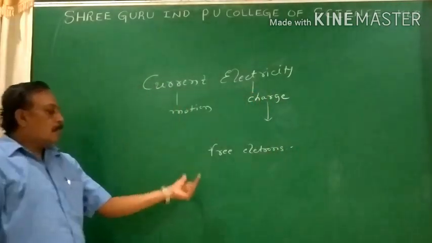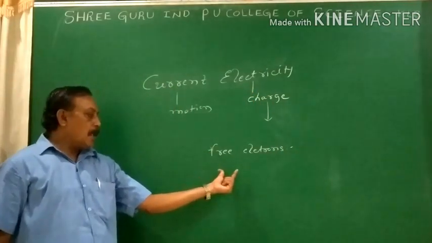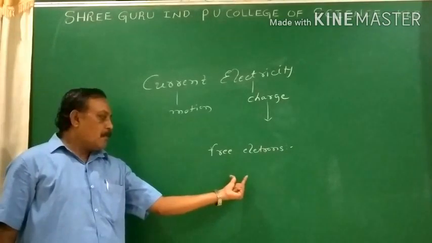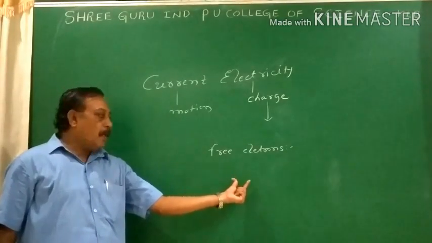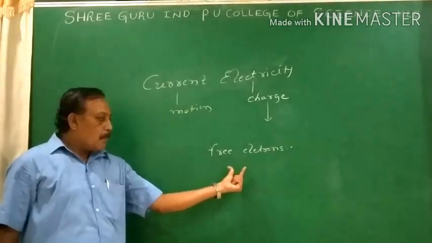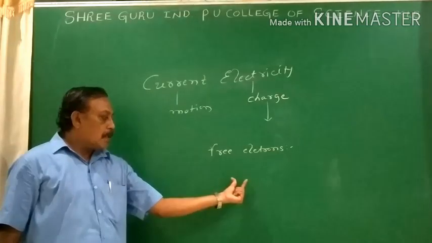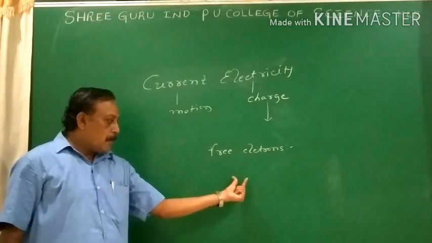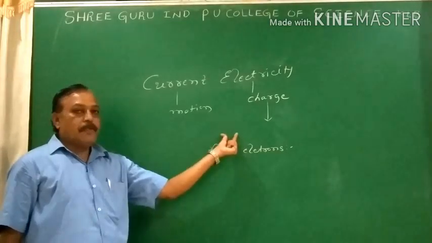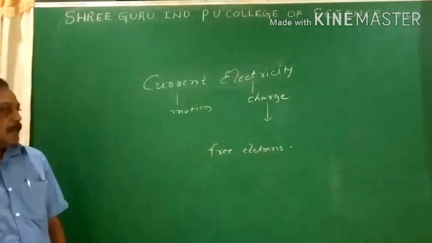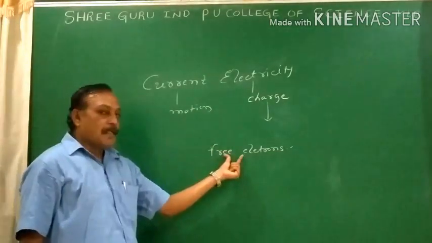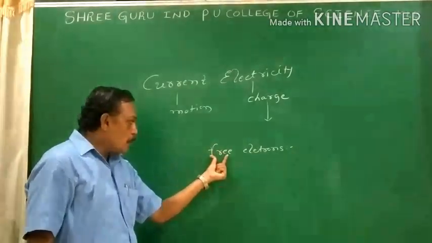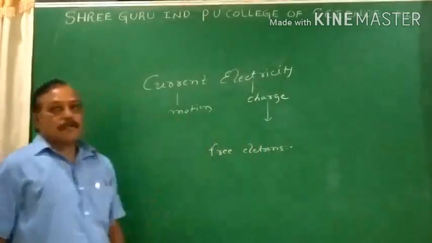When you take the atom, the central hardcore material is the nucleus. The electrons are revolving around the nucleus, distributed in their respective orbits. As the orbital distance increases, the bondage between the nucleus and the electron decreases. The outermost orbital electrons are called valence electrons, and those electrons are usually termed free electrons.